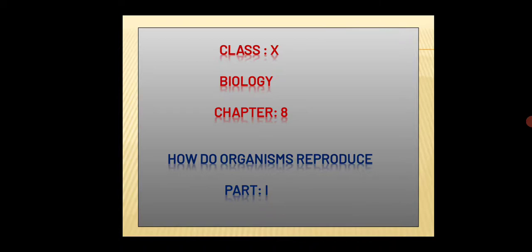So in this chapter we will get to know about reproduction. I am repeating again, in this chapter we will get to know about reproduction, the types of reproduction, the description of each and every reproduction type and their examples, and the human reproductive system. So let's start today's class.